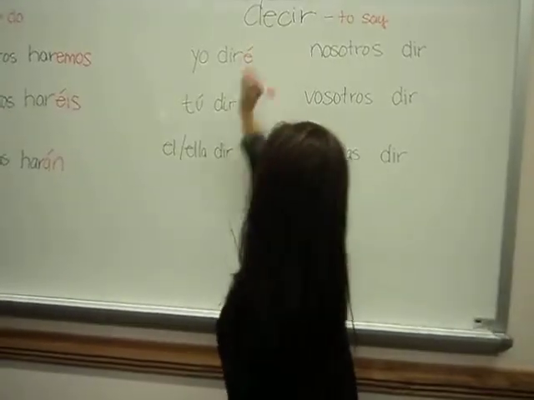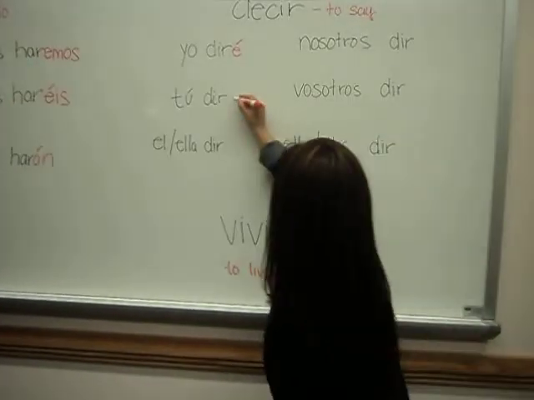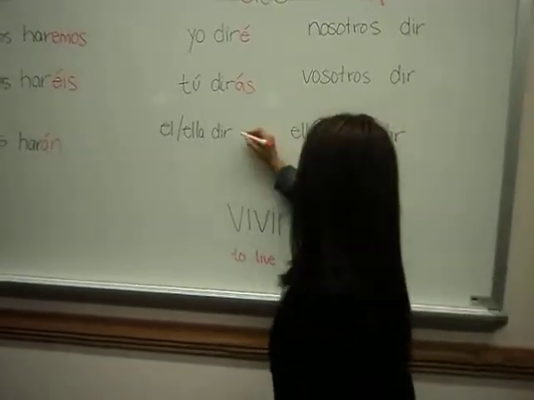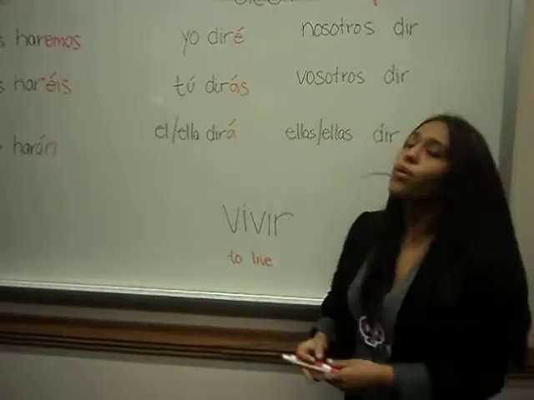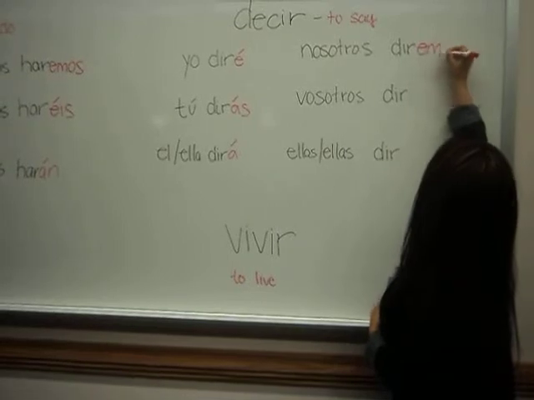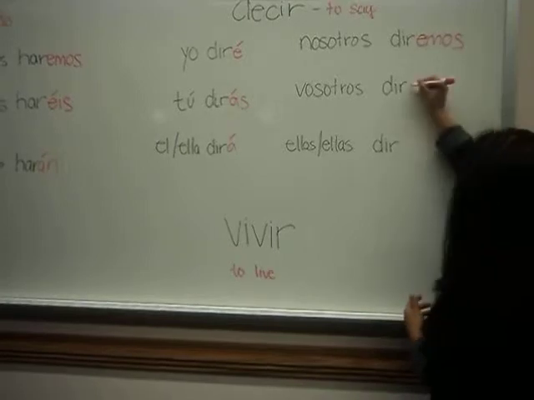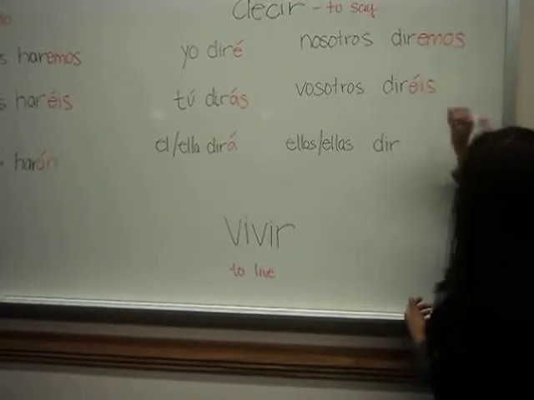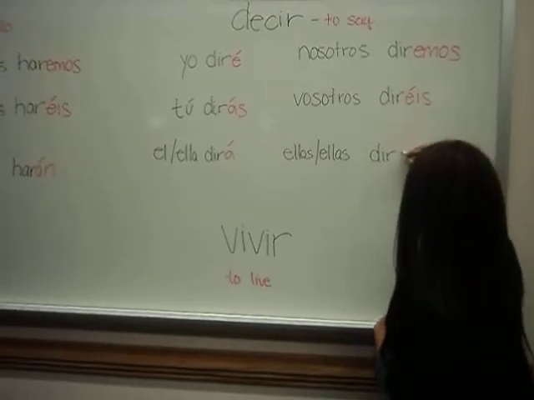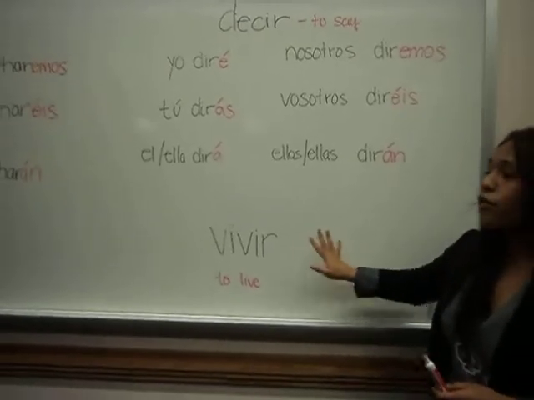Hopefully at this point you're following along. To say you will say, we will say tú dirás. He or she will say, él o ella dirá. We will say, nosotros diremos. In Spain, vosotros diréis. And then they will say is ellos o ellas dirán. Again, we're going to look over regular IR verbs.